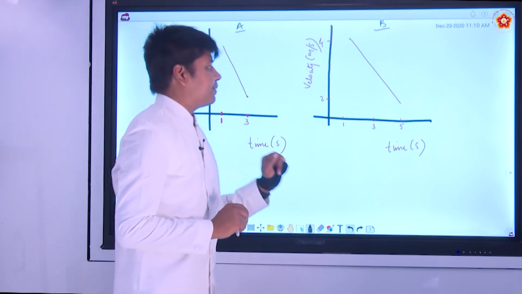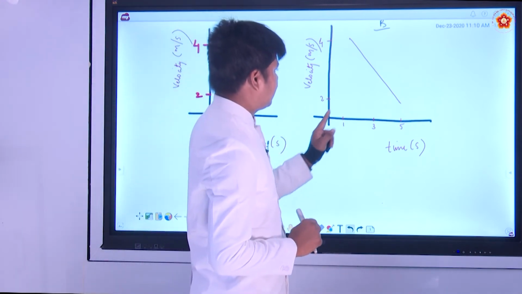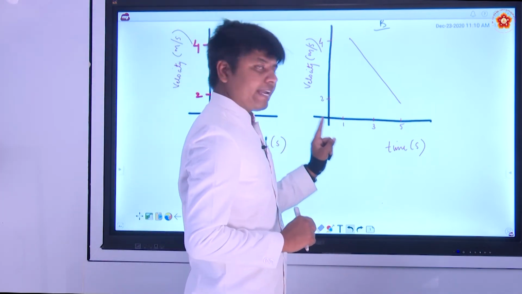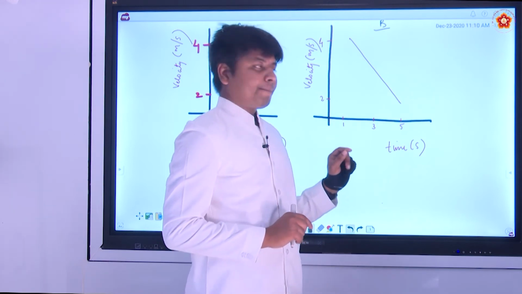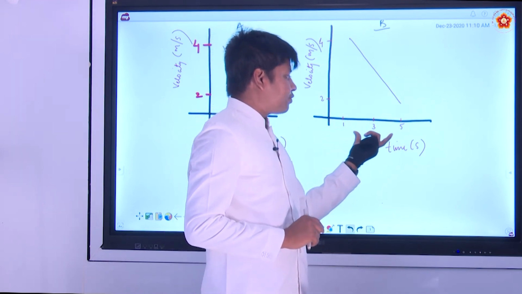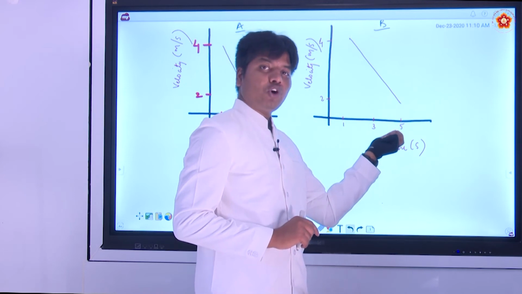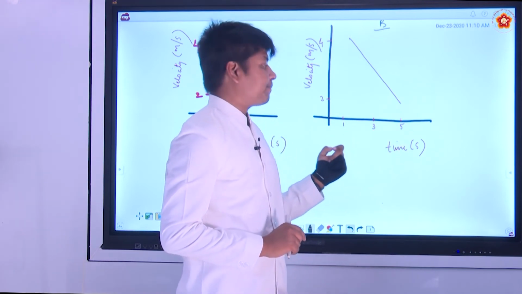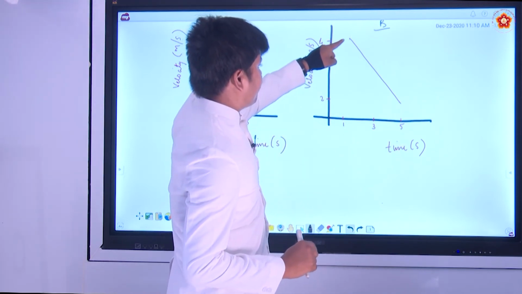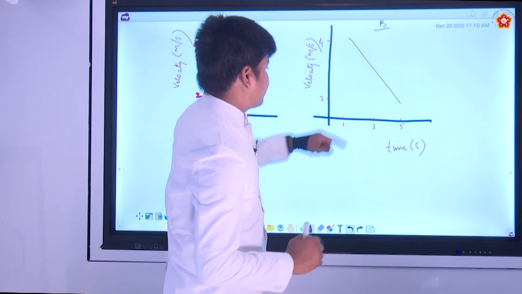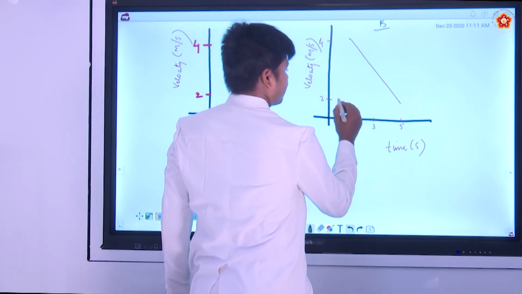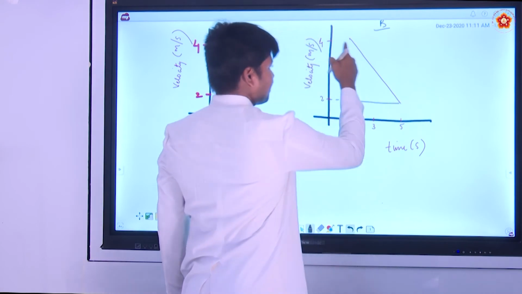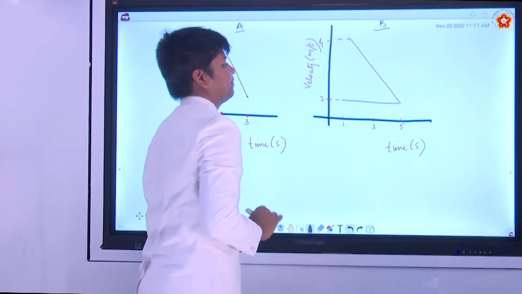In the same way, here you can see the velocity, the time it is starting at 1 second and it is taking 4 seconds. That means it is coming to a halt at the 5th second from 4 meter per second to 2 meter per second, right? From 4 meter per second to 2 meter per second.